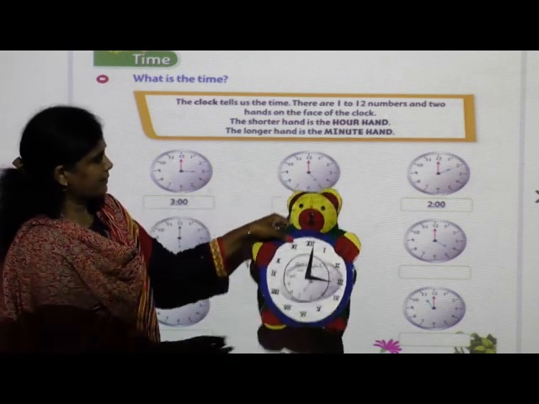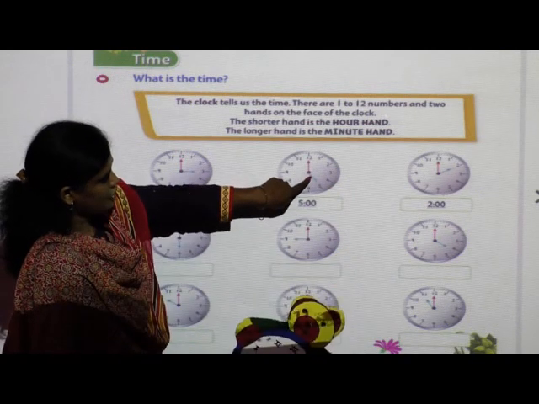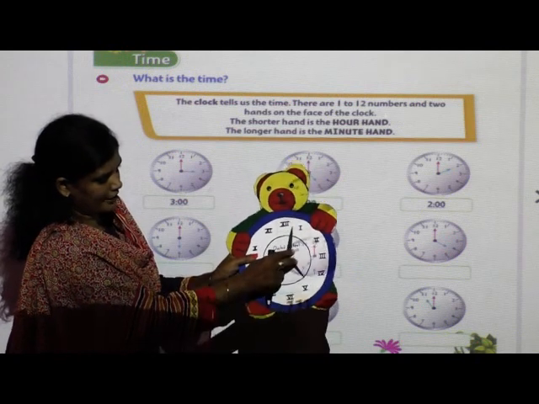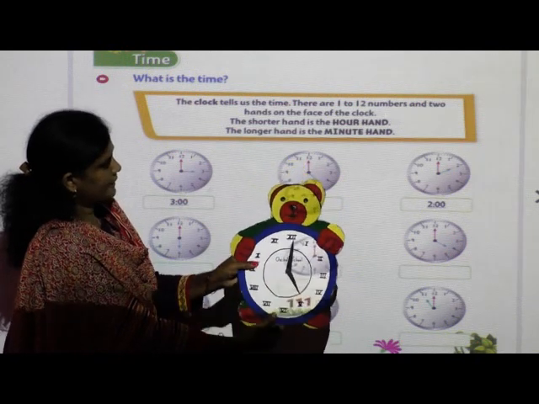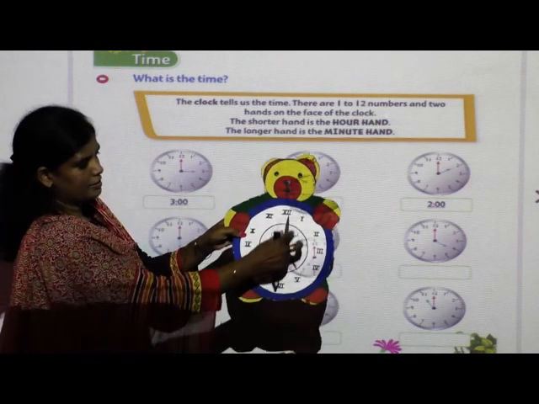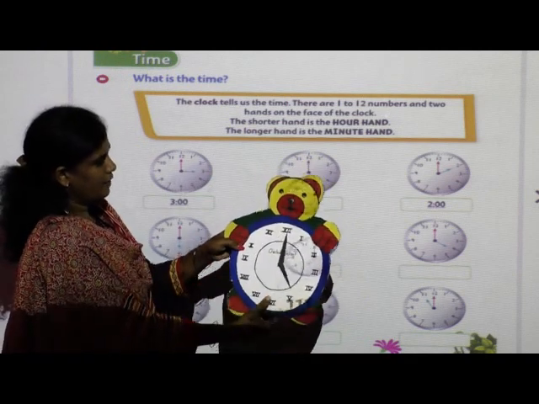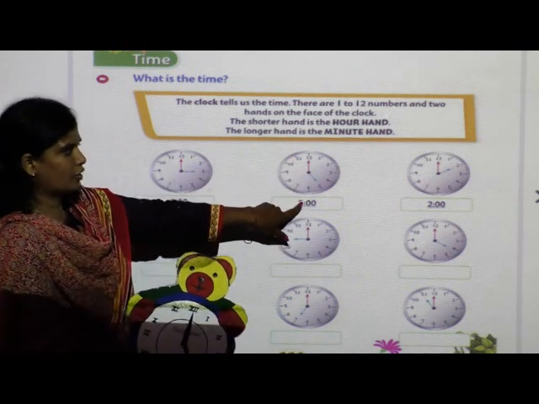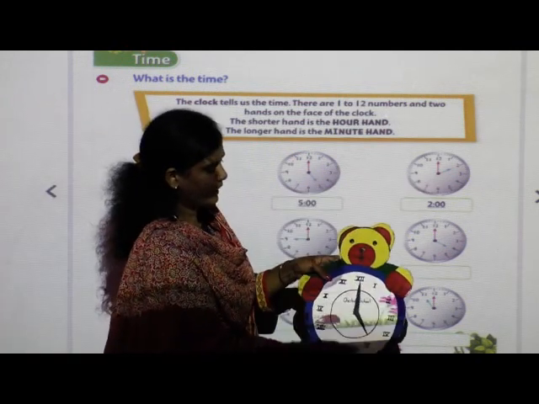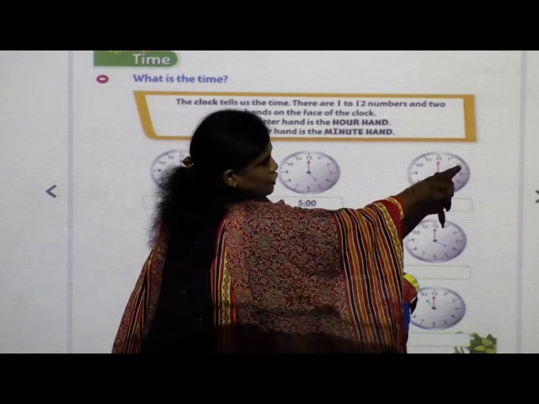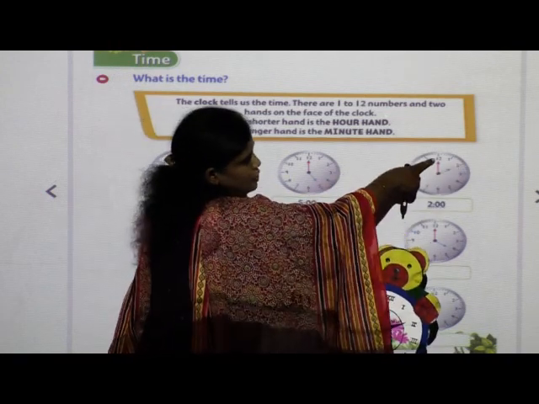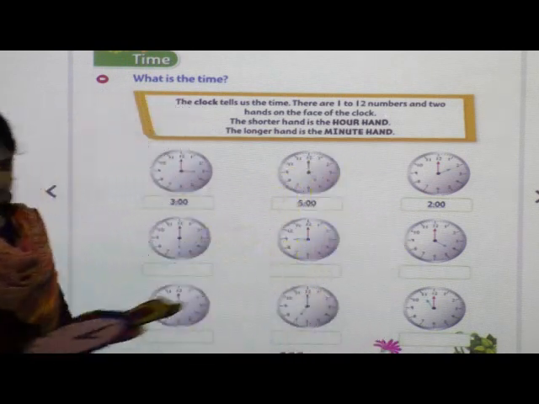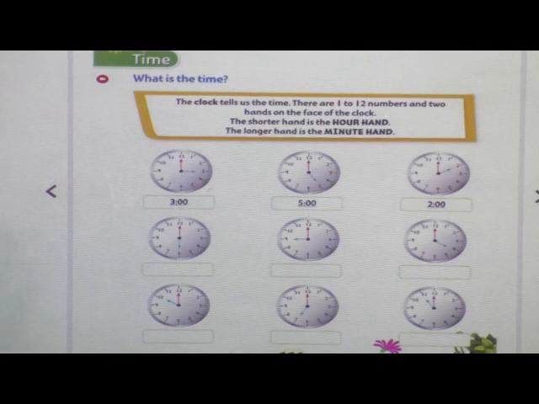Now see here, same thing. You can see here the short hand is on 5. So here also I will bring the short hand on 5. Okay. And the long hand is on 12. So what's the time now? We can see in this clock, yes, 5 o'clock. See now here the short hand is on 2 and the long hand is on 12. So here what's the time? 2 o'clock. Got it, everybody? In this way we are going to learn today.